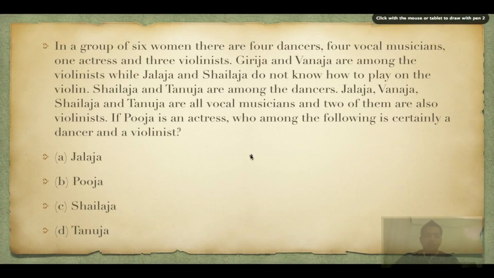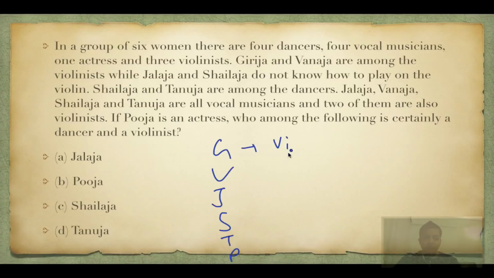In a group of 6 women, so already we have 6 women, just write their initials. One is Girija, one is Vanaja, one is Jalaja, one is Shailja, one is Tanuja, and one is Pooja. Girija and Vanaja are among the violinists, so they play violin, while Jalaja and Shailja do not play violin.